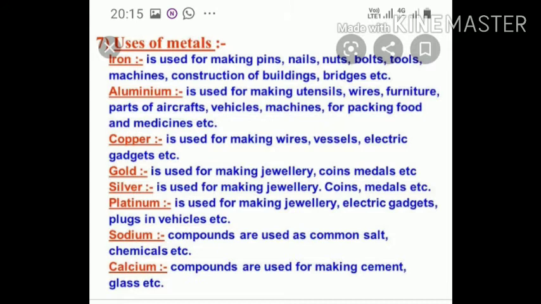Magnesium is used to manufacture light alloys and flares. Tin is used for tin plating of steel containers. Sodium is used to transfer heat from the center of atomic reactors to boilers. Mercury is used as a thermometric liquid and to manufacture alloys. Silver, gold and platinum are used to make jewelry and plating items for decorative purposes. So these are the uses of metals.